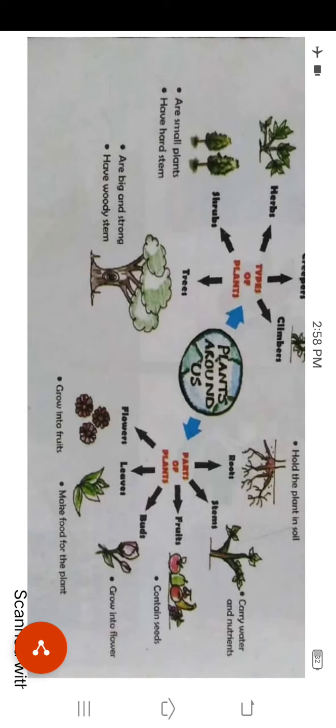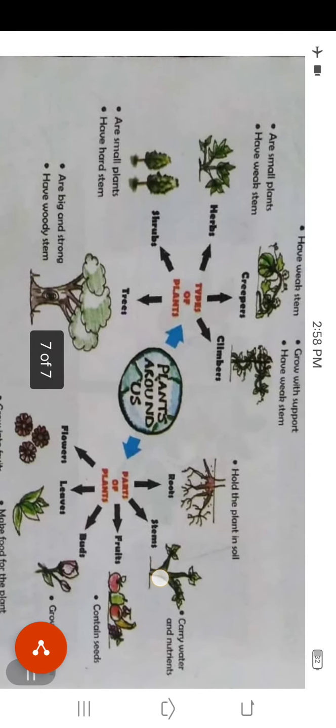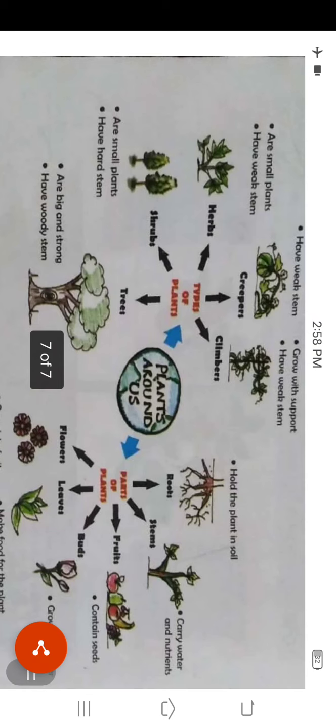So, dear students, this was the complete explanation of the chapter. The chapter name is Plants Around Us. In this chapter, we learned many different things about the types of plants and the parts of a plant. I hope that you liked and understood the chapter.